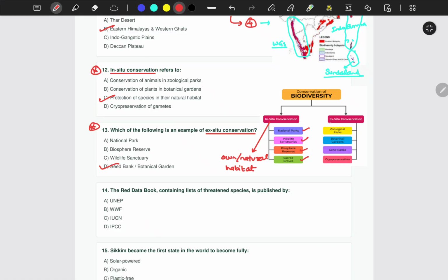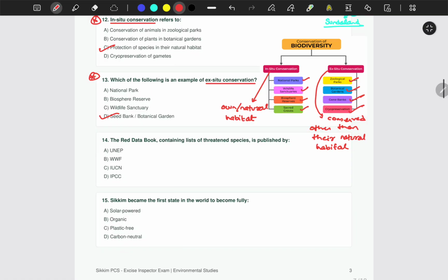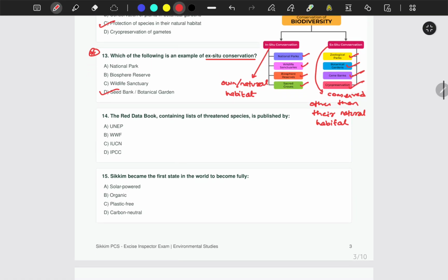Ex situ conservation is when the species are taken out to some other place and conserved, somewhere other than their natural habitat. For example, we have zoological parks, zoos, where different animals are brought and kept. We have botanical gardens, gene banks, and cryopreservation. So that is the difference between in situ and ex situ conservation.